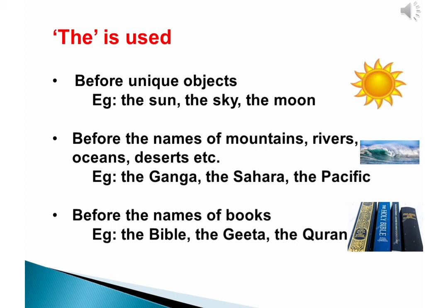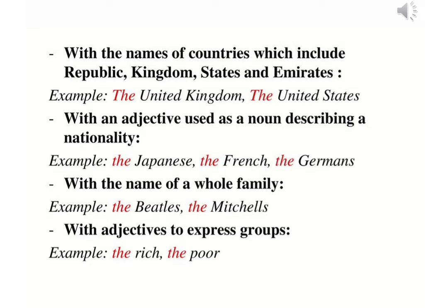Before the names of books, when we are talking about a specific book, then we use article the. For example, the Bible, the Ramayana, the Quran. When we are talking about the names of the newspaper, then also we use article the, like the Times of India, the Hindu. All these are names of the newspapers. We use article the with the names of countries, which includes republic, kingdom, states and emirates. For example, the United Kingdom, the United States.